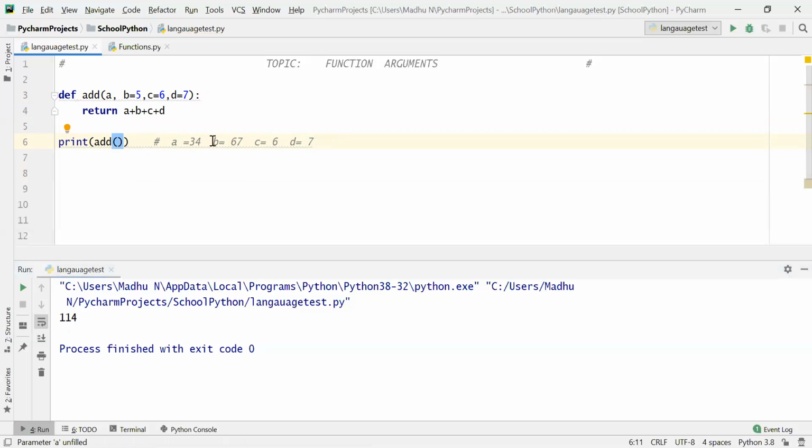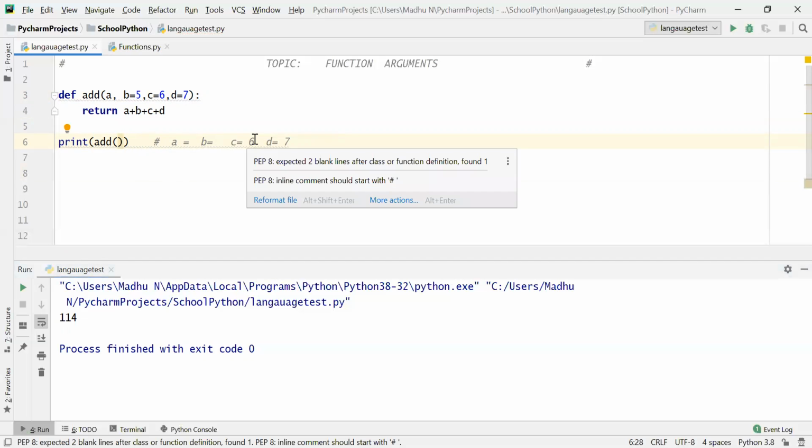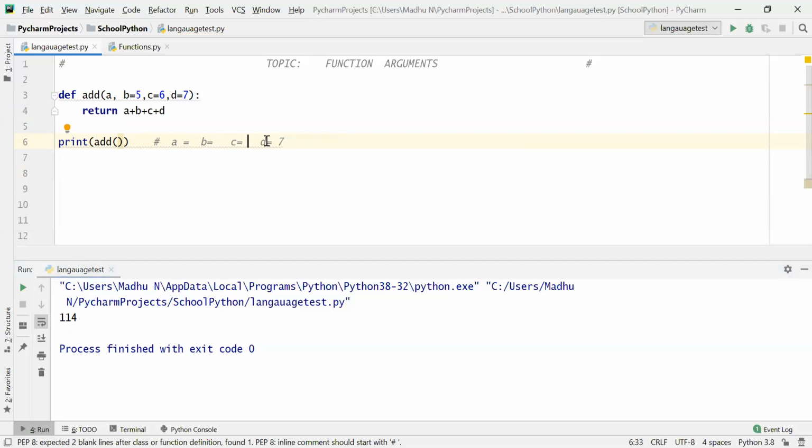Now, do you know the value of A here? Wait. Okay. Do you know the value of A here? No. I didn't mention anything about A. So, you have to pass the value. Any value you want to use.